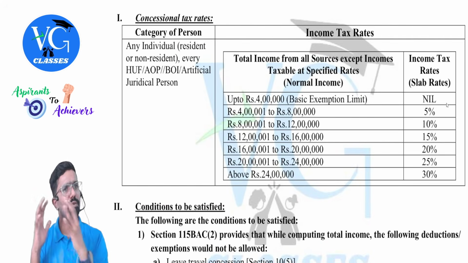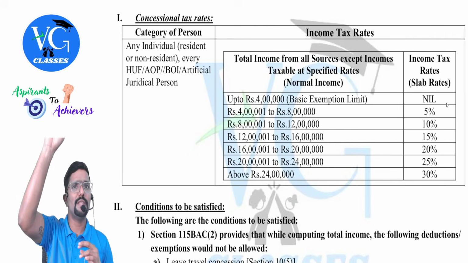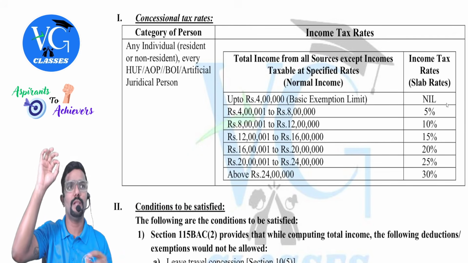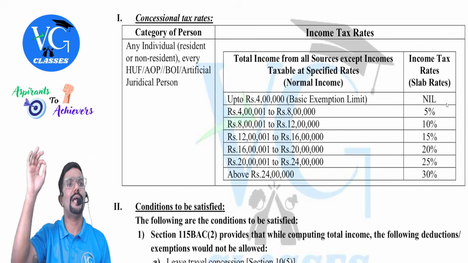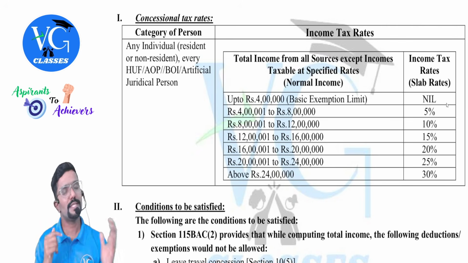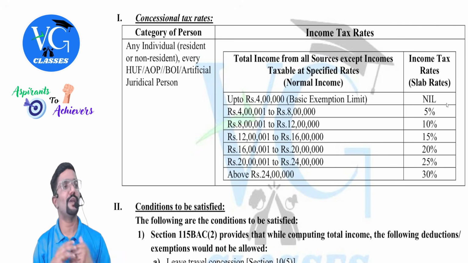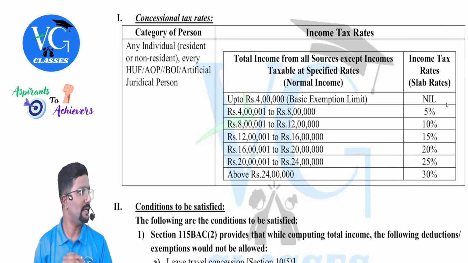Okay. Fine. So we have understood the tax rate. Let us repeat once. You guys repeat along with me. What is the tax rate? You need to remember all this. Come on. Up to 4 lakh, nil. 4 to 8, 8 to 12, 12 to 16, 16 to 20, 20 to 24, more than 24 lakh, 30. Is that clear? Yes, sir.